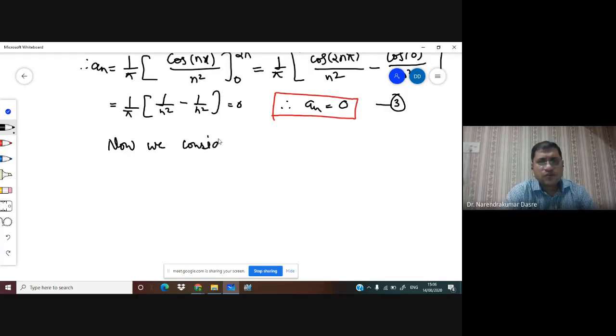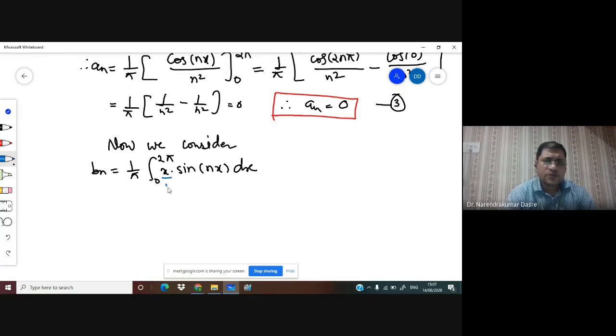Now we have this x remains as it is, and the integration of sine is going to be minus cos of nx upon n minus the derivative of x is going to be 1, and this is going to be minus sine of nx upon n square, and we have the limit from 0 to 2 pi.